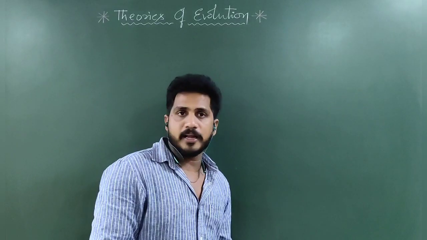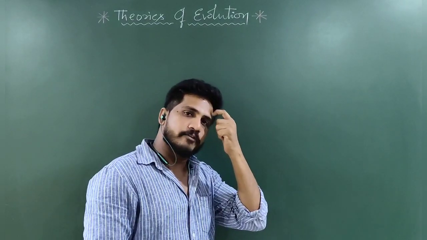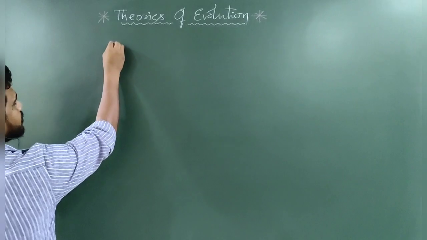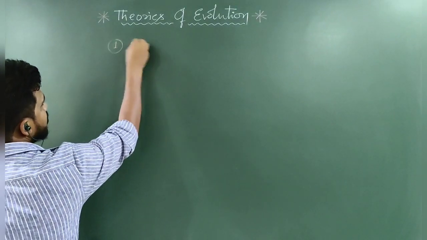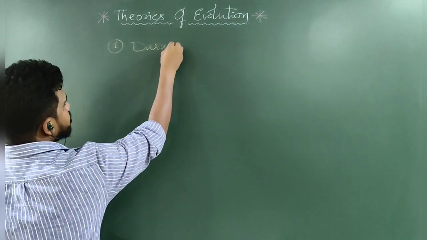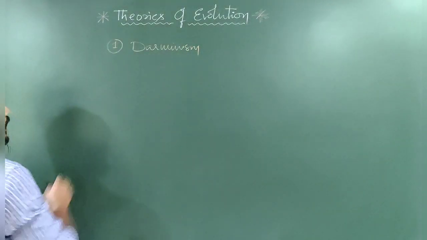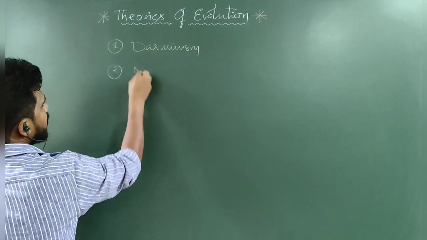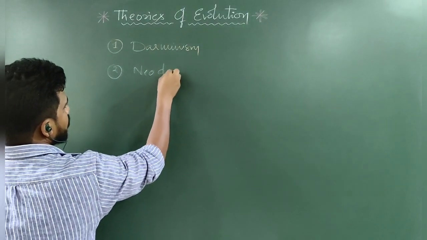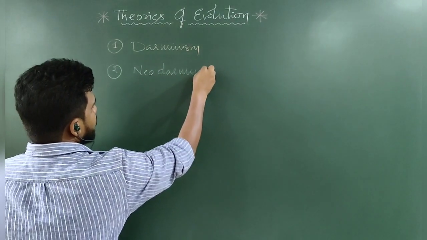There are many evolution theories, but according to NCERT, the first one is Darwinism, and the second one is Neo-Darwinism.